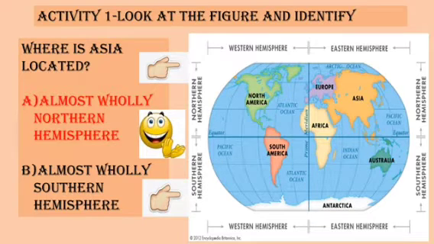Now let's discuss the answers. I'm sure you'd have all got it. It was pretty easy. Anyway, let's look at the answers. The first activity was for you to look at the figure and identify where Asia is located. Now you had two options, almost wholly in the northern hemisphere, almost wholly in the southern hemisphere. It's quite clear, isn't it, children? It is located in the northern hemisphere.